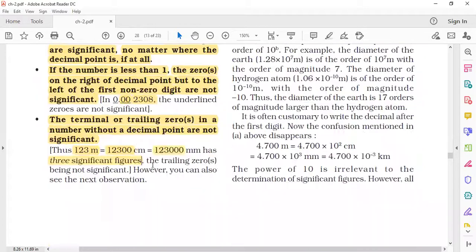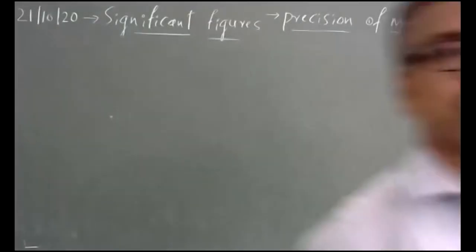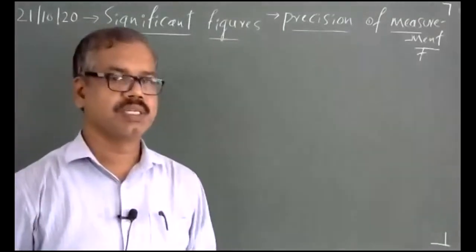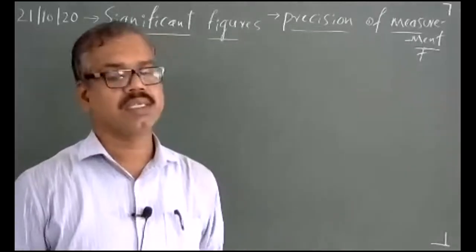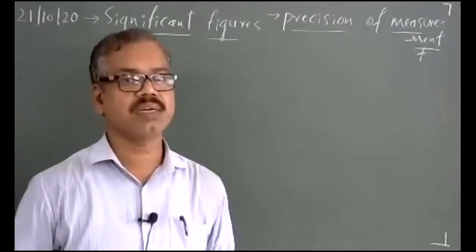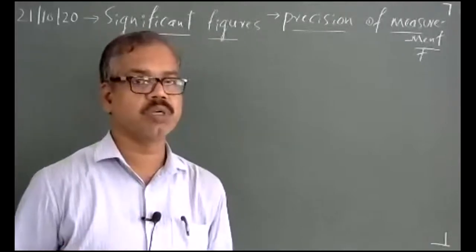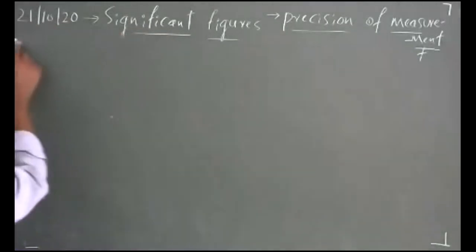Of course, the next rule we will be doing. The first point: all the non-zero digits are significant. All the zeros between two non-zero digits are significant. The third: if the number is less than 1, how is the significance measured? I have taken an example. According to the textbook, the decimal point is taken into consideration. Next, I will go for the fourth one.